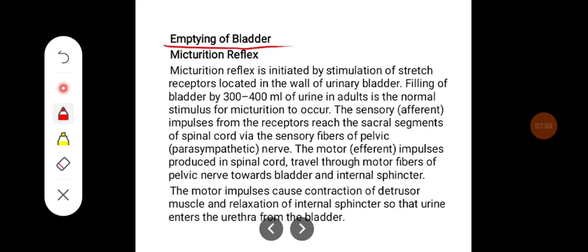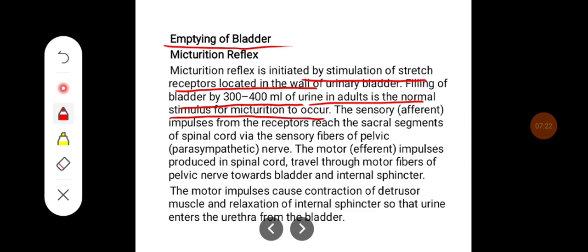Emptying of the bladder, that is, the micturition reflex. The micturition reflex is initiated by stimulation of stretch receptors located in the wall of the urinary bladder. Filling of the bladder by 300 to 400 ml of urine in adults is the normal stimulus for micturition to occur.